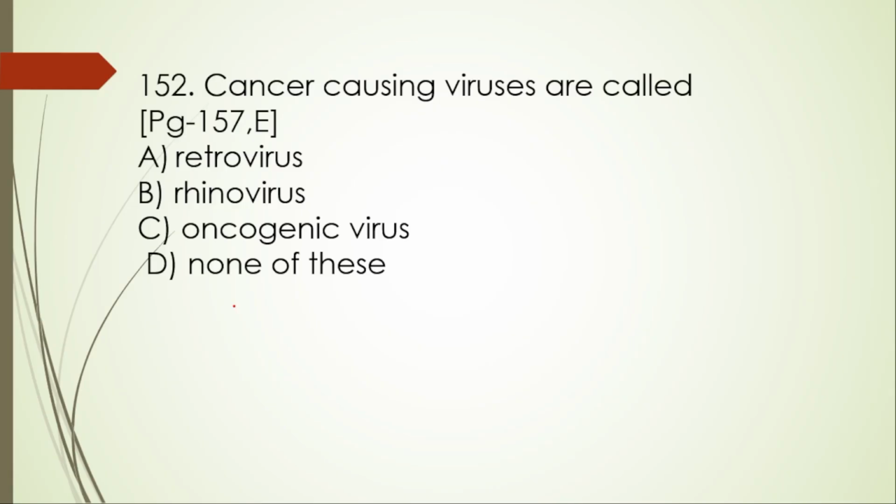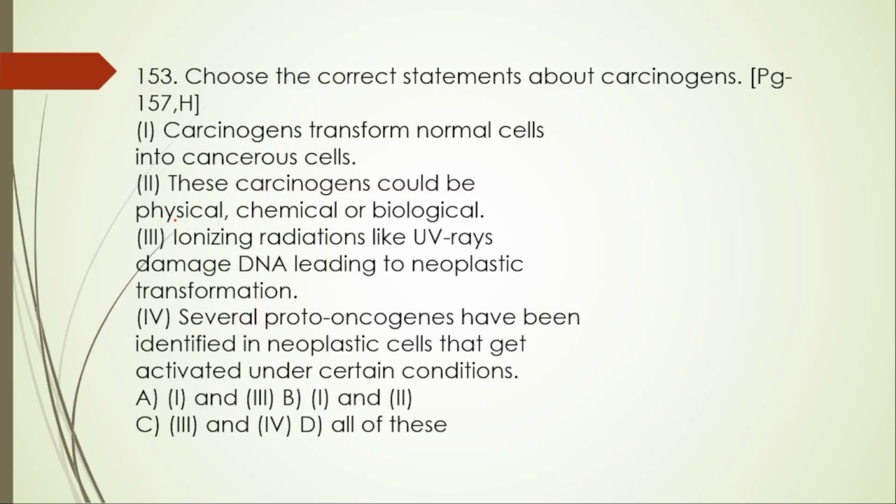152. Cancer causing viruses are called oncogenic viruses. 153. Choose the correct statement about carcinogens. Carcinogens transform normal cells into cancerous cells, right? These carcinogens could be physical, chemical and biological.